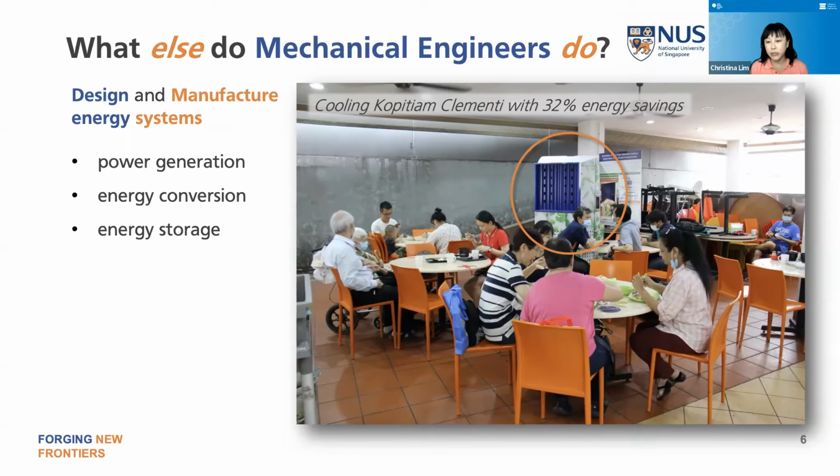It's essentially a cooling system that can cool the ambient temperature by several degrees without using refrigerants like our air conditioning system. So it uses water and very little electricity. So you can see it's placed here in Kopitiam in Clementi, and it's able to bring down the ambient temperature by several degrees with quite a substantial savings.